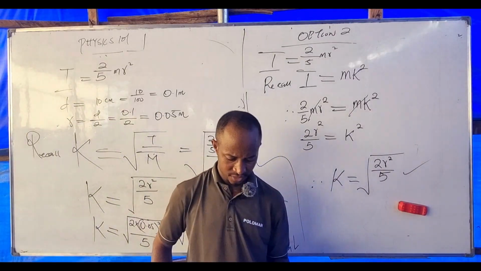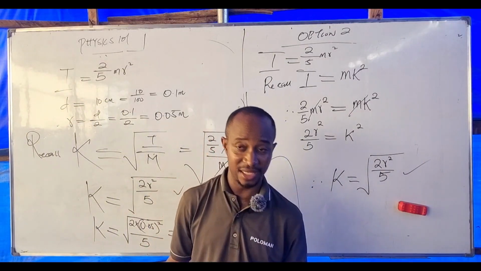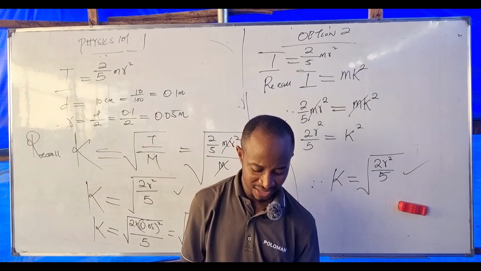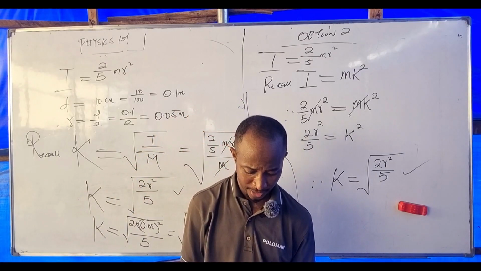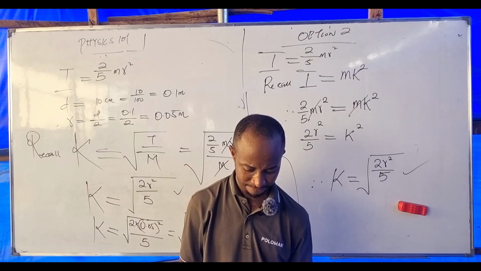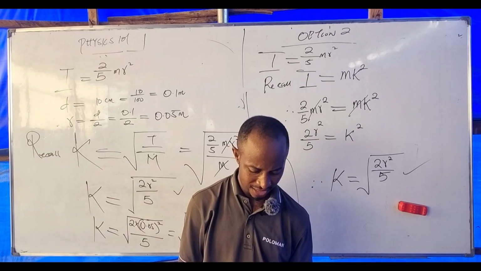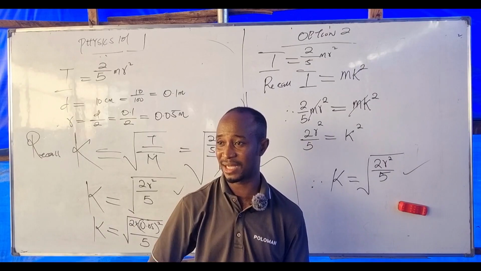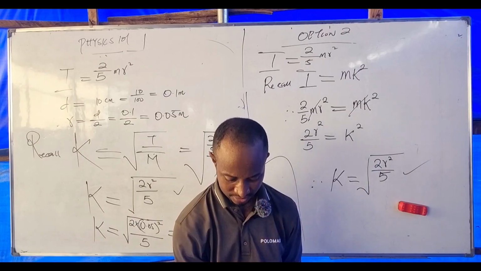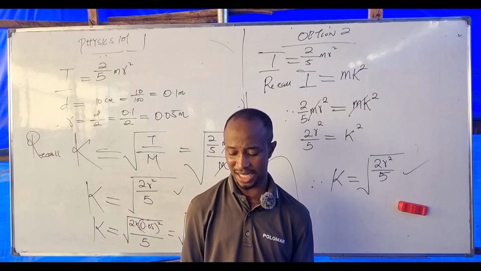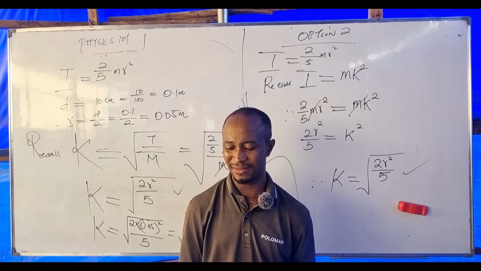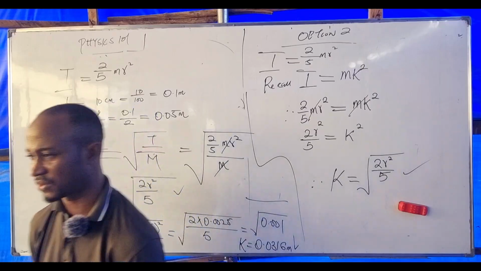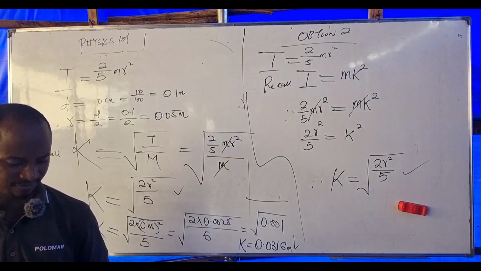Where are we? Inertia for a solid cylinder about its center. The rotational inertia for a solid cylinder about its central diameter.